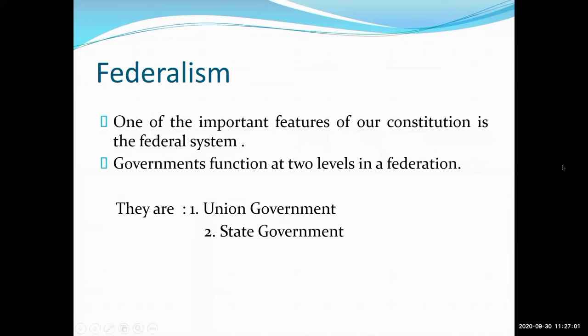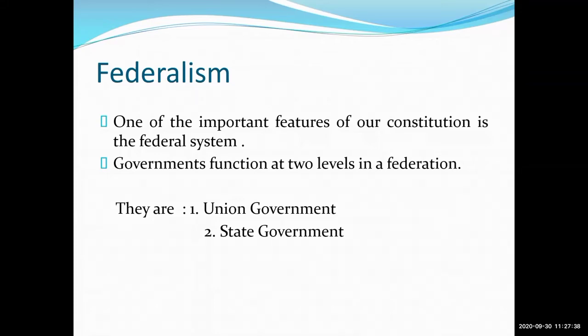The government at the center carries out tasks like defense. Defense means what? In that we include our army, navy, and air force. Very good, Suhani. And it also includes foreign policies and establishing peace, etc. It is called the union government or federal government.